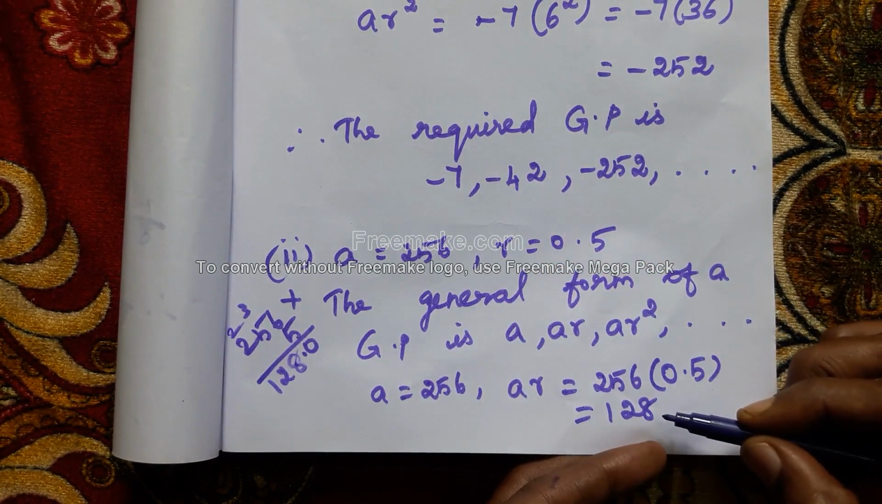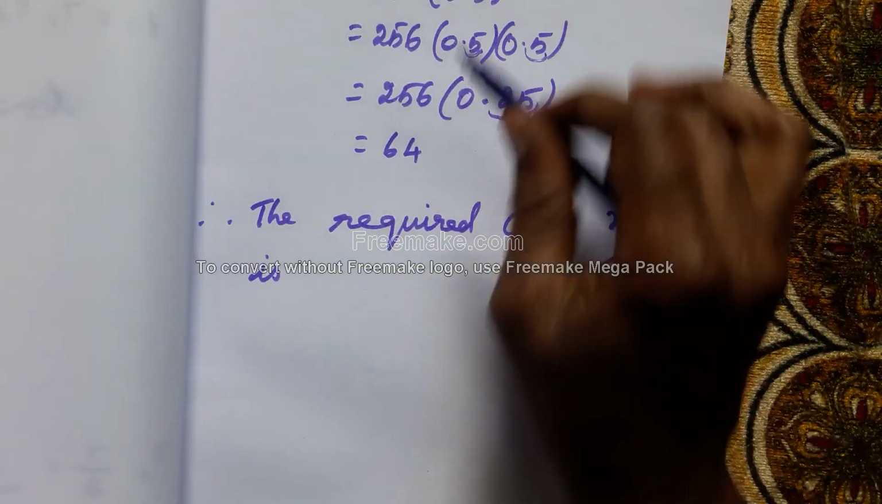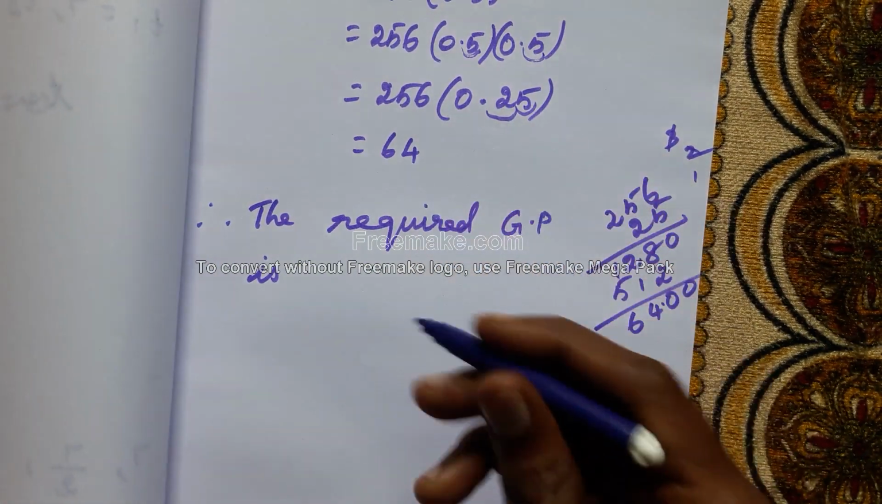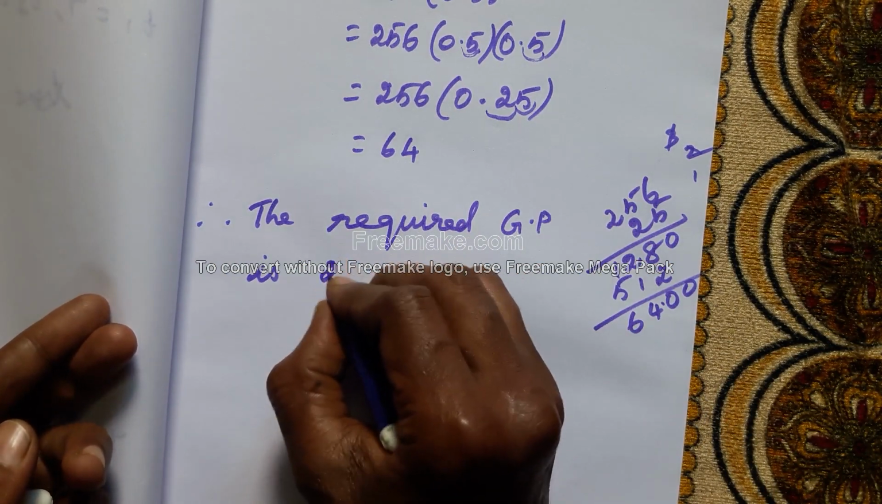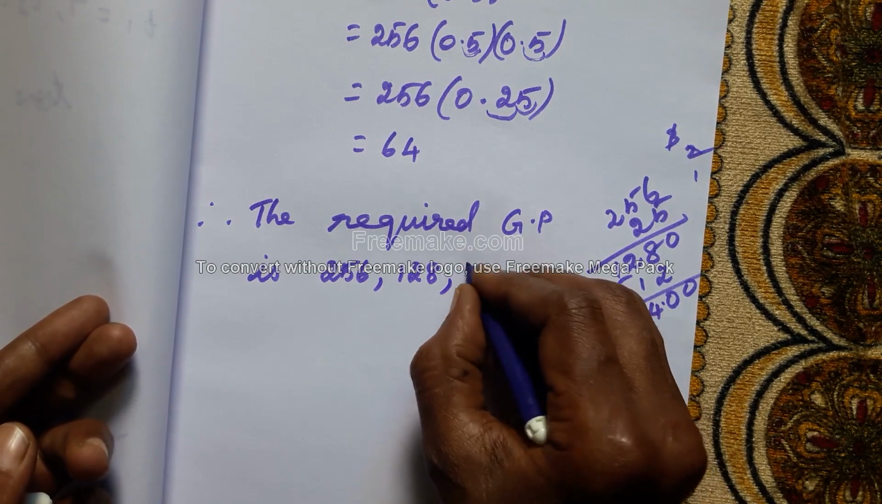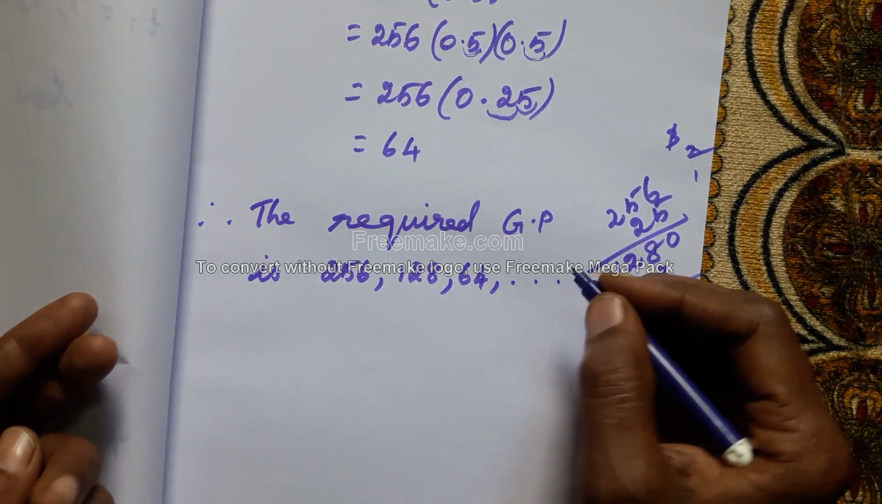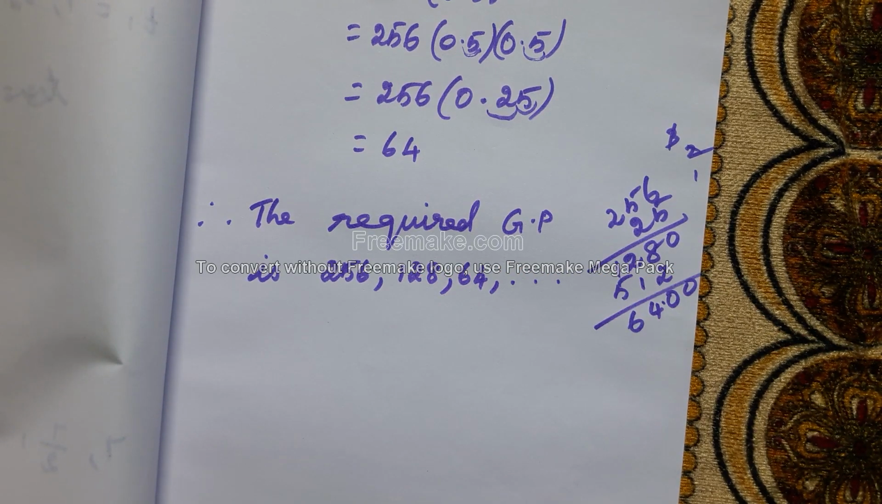Therefore, the required GP is A is 256, AR is 128, AR square is 64. Therefore, the required GP is 256, 128, 64, etc. Have you understood how to find the general form of a GP? Okay. Now I am going to explain one more problem.